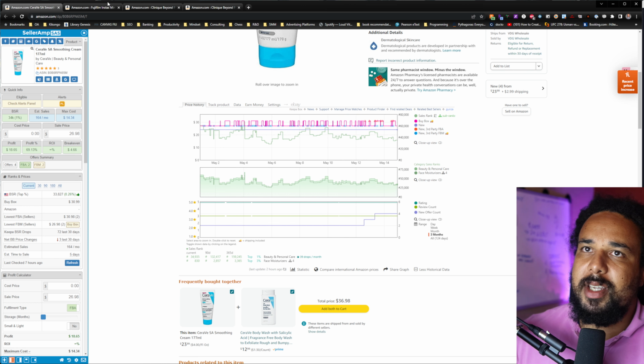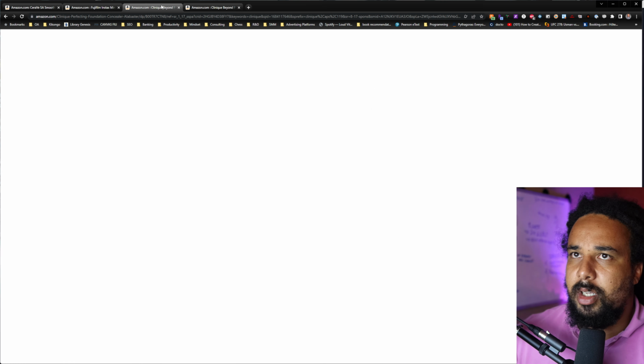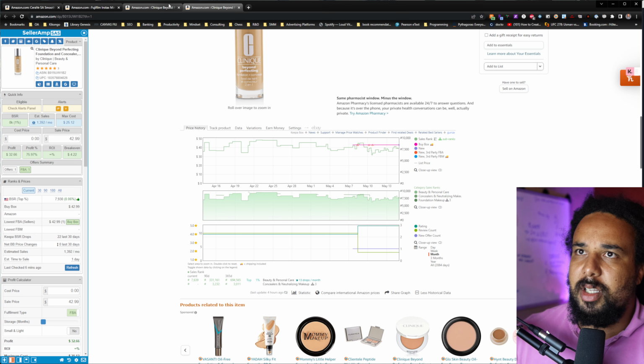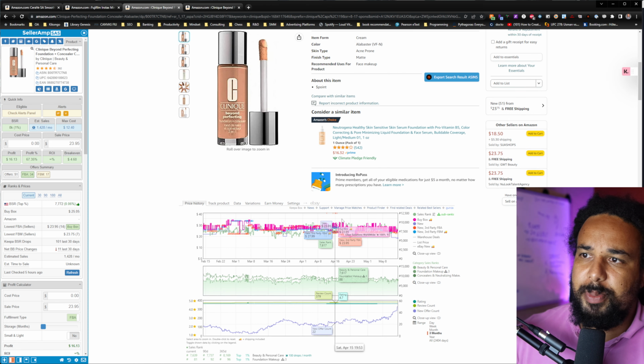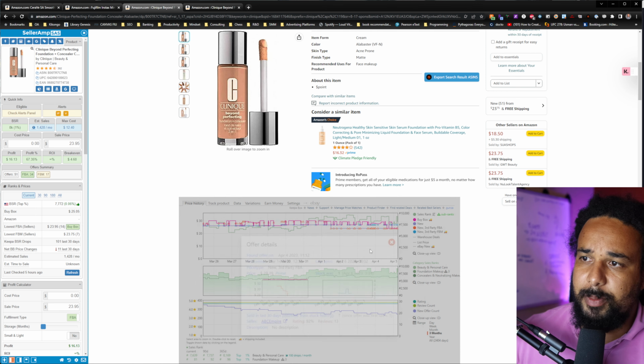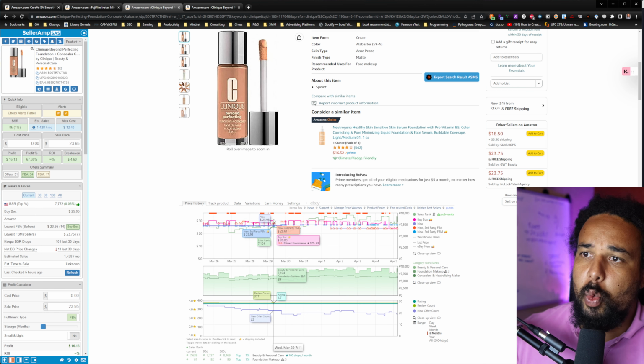But usually when you see peaks like this, and let's just look on this product, I believe. No, not this one. Well, usually when you see peaks like this, here we go. When you see peaks like this, it means that the buy box is rotating between FBM and FBA. Why?